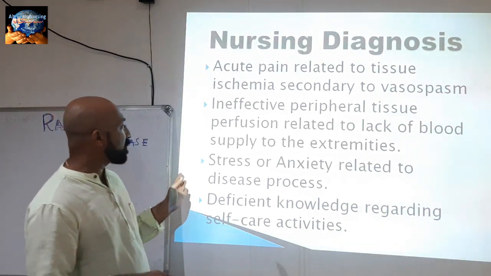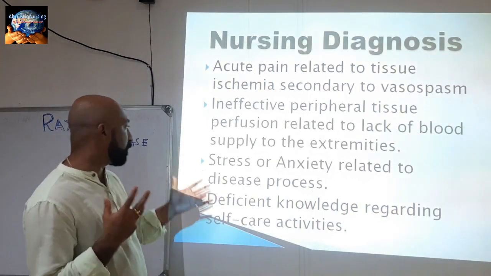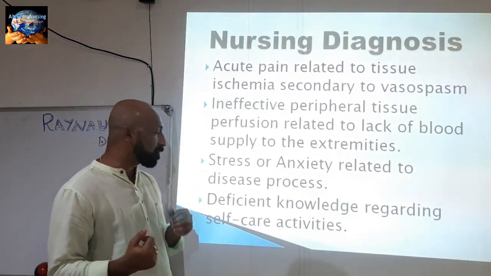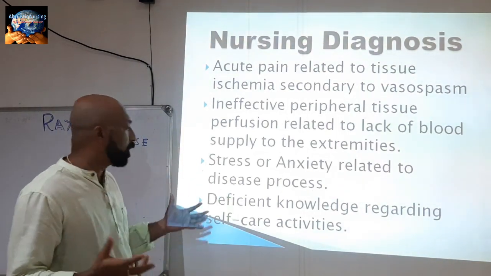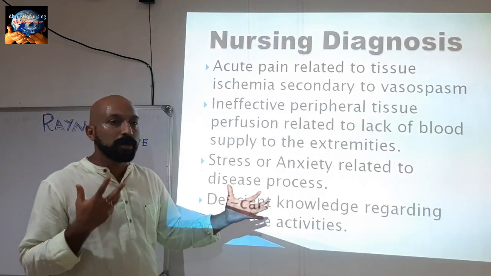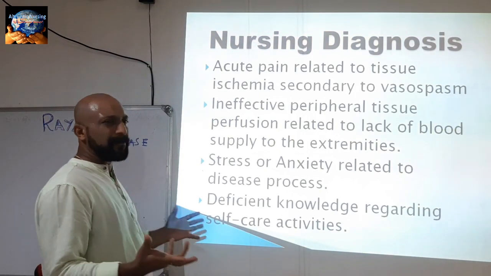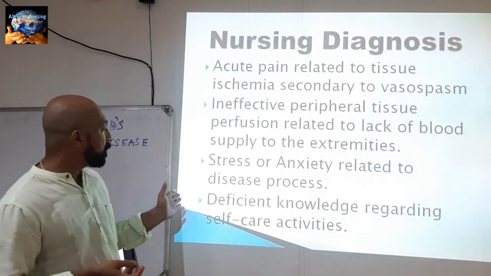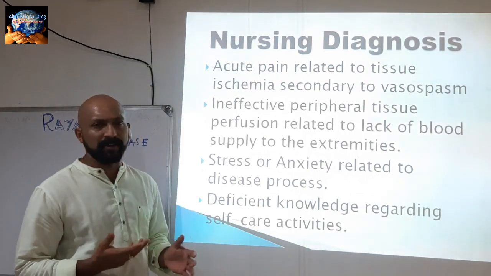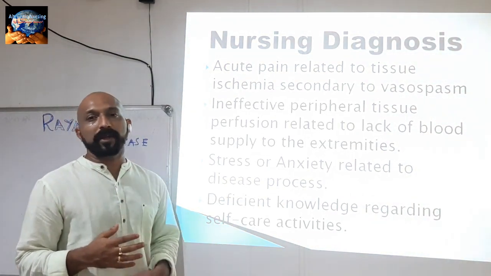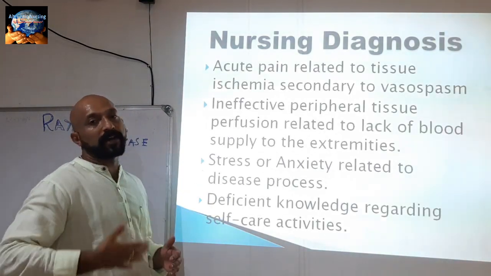And the third one, stress or anxiety related to disease process, because stress is one of the factors here. Mainly people don't know about Raynaud's phenomenon, so once they get it, patients search on Google to find out what kind of disease it is. So the patient has deficient knowledge regarding the treatment regime and self-care activities. Here we can write this nursing diagnosis.